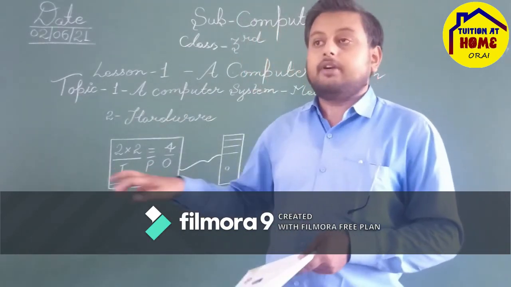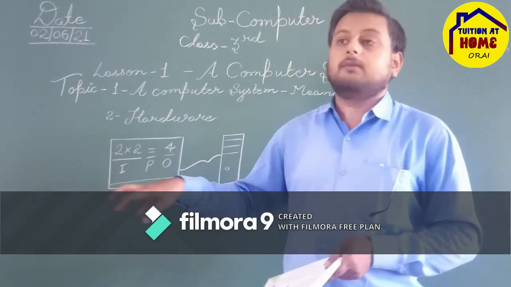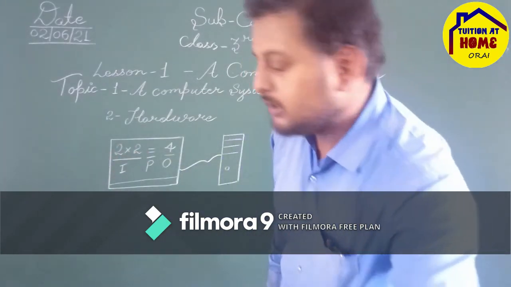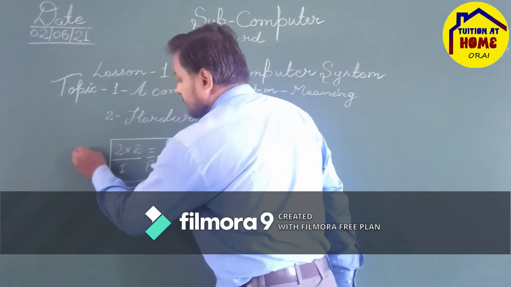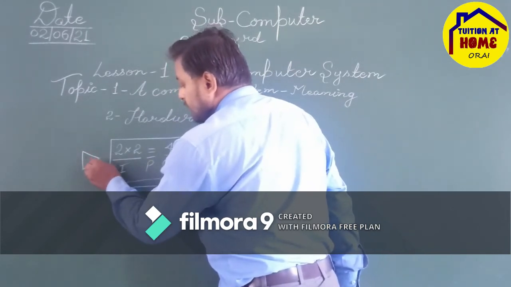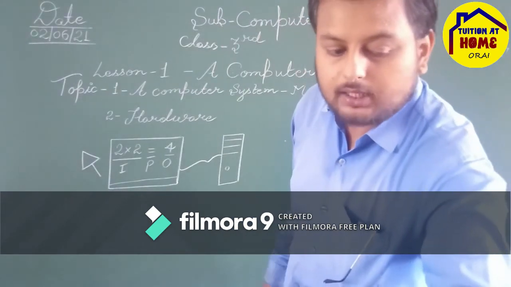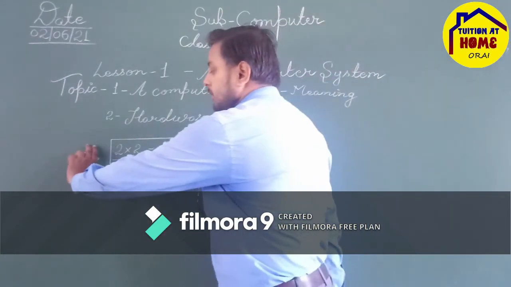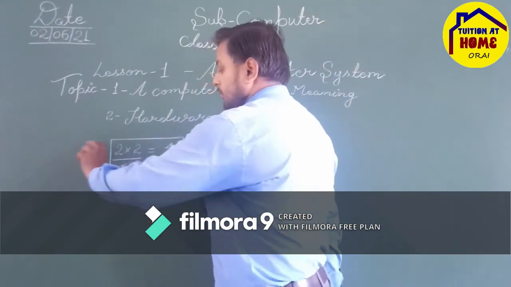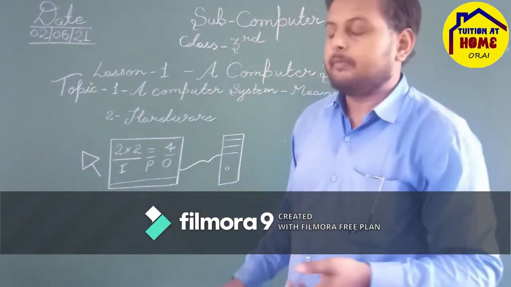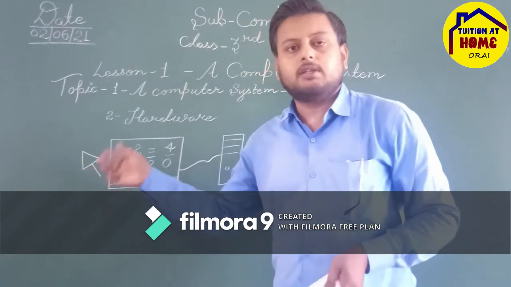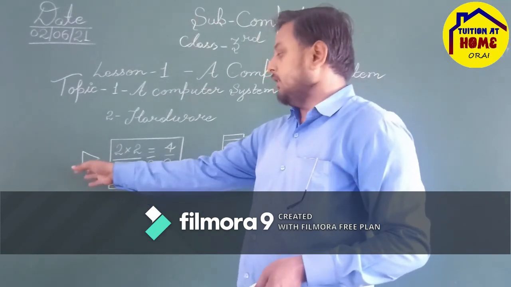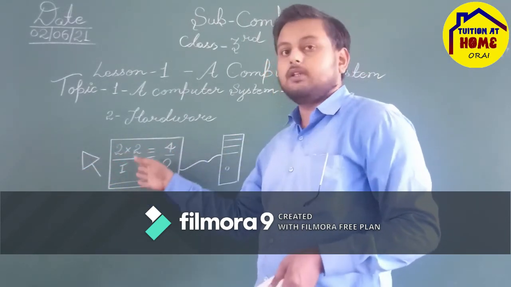When we drag the mouse on the mouse pad, we can see the pointer moving here and there over the monitor screen.